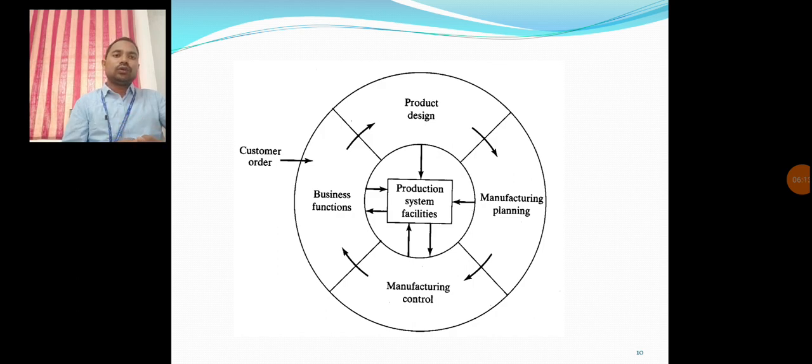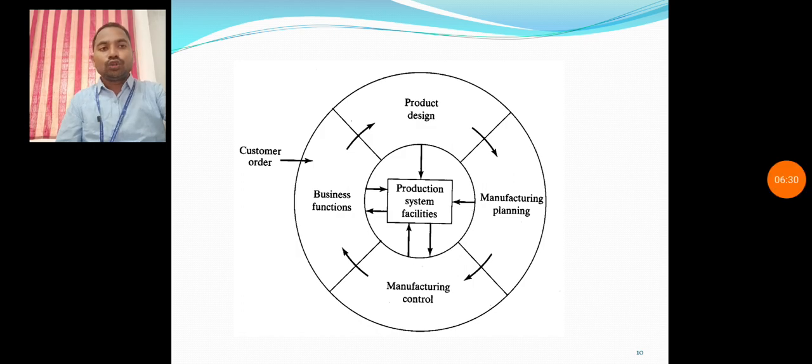Those four categories are involved in a production facility system, which belongs to the company's organization and equipment. Here, four departments are acting: product design, manufacturing planning, manufacturing control, and business function as the fourth.